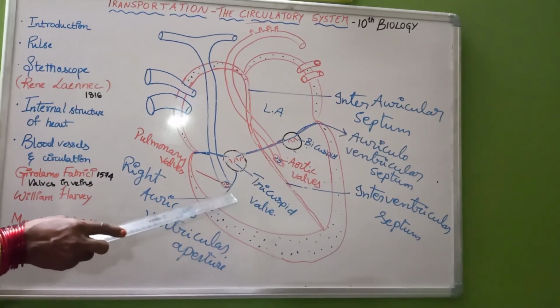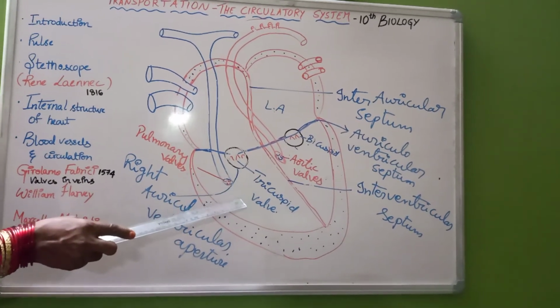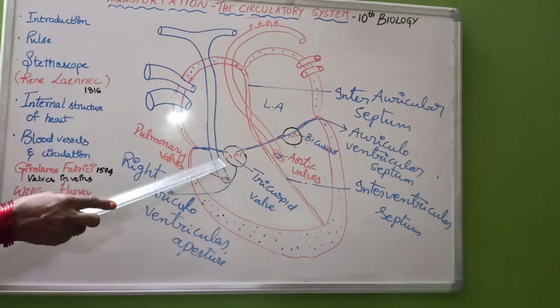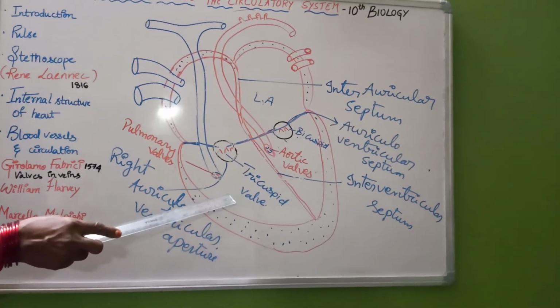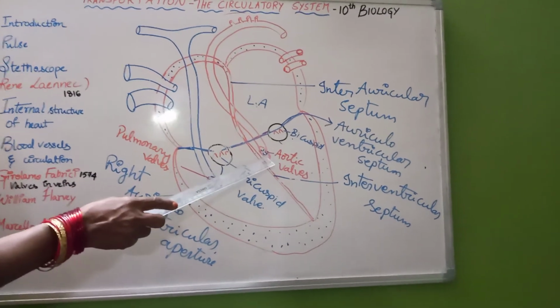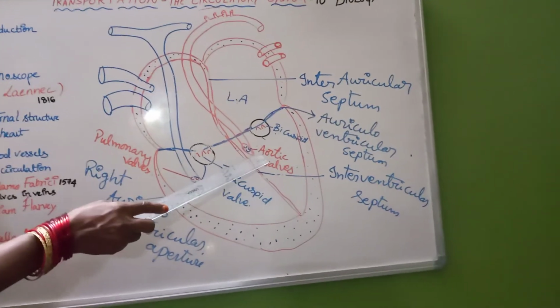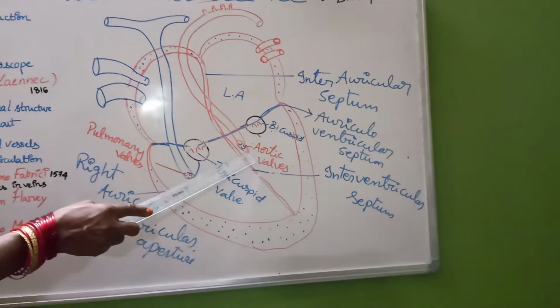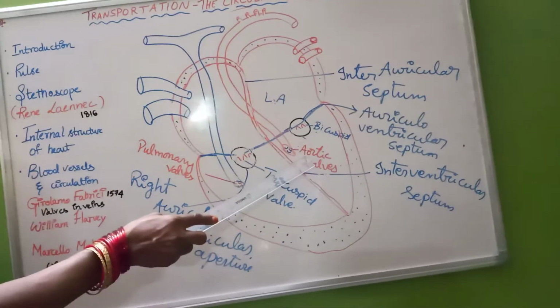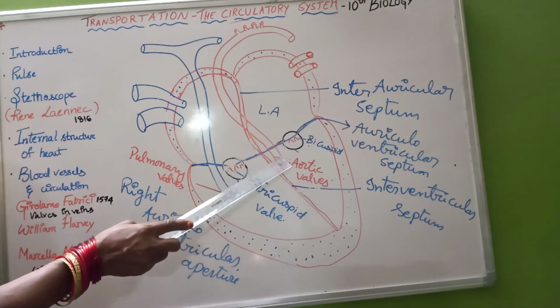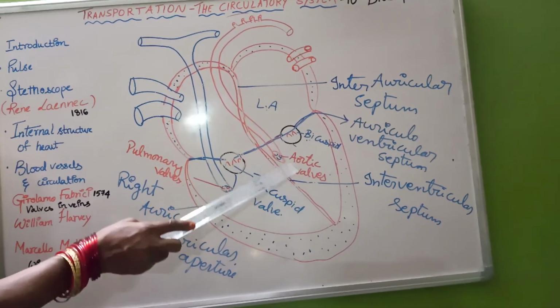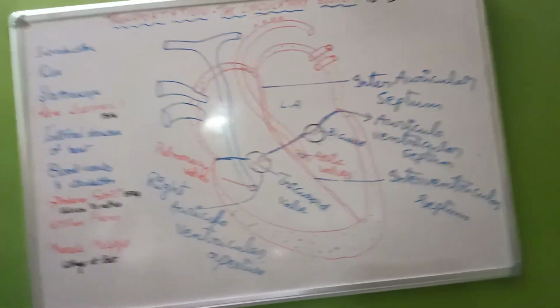Next here, the 3 semilunar valves which are located near the pulmonary aorta origin allow the blood to move from right ventricle to aorta, but they prevent the blood from coming in the reverse direction. Here 3 semilunar valves are there near the starting of the aorta, and these aortic valves also prevent the backward flow of blood from aorta to ventricle.